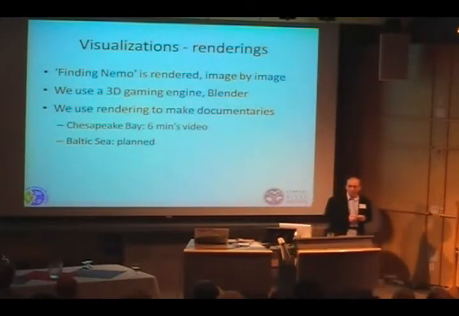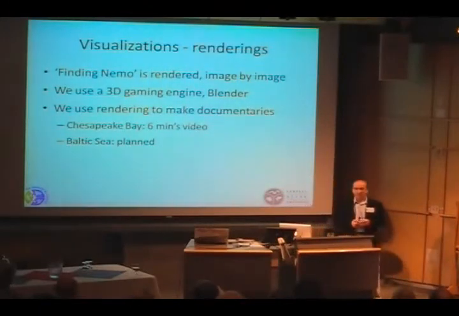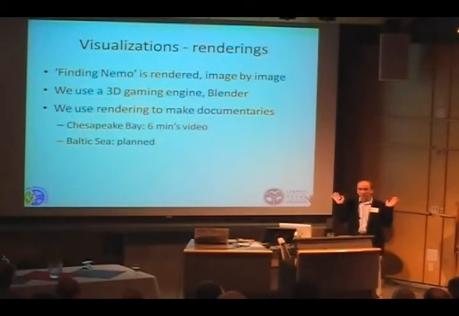Now, for the visualization part of it, Finding Nemo is very popular in these circles because of Nemo. A number of you will know about it. But Finding Nemo is a rendered movie, you know. You produce image by image, and you can make beautiful things that way. Now, we do that using a 3D gaming engine, an open source gaming engine. It's open source just like Ecopath with Ecosim is open source and free, with no money involved. So we're using such a 3D gaming engine.